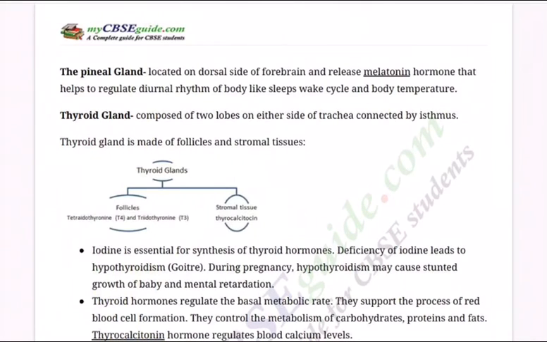Next, the pineal gland, located on the dorsal side of the forebrain, releases melatonin hormone that helps to regulate diurnal rhythm of the body like sleep-wake cycle and body temperature. Melatonin, very, very important. Many times you must have experienced that however much ever you try, you cannot sleep. You try your best.